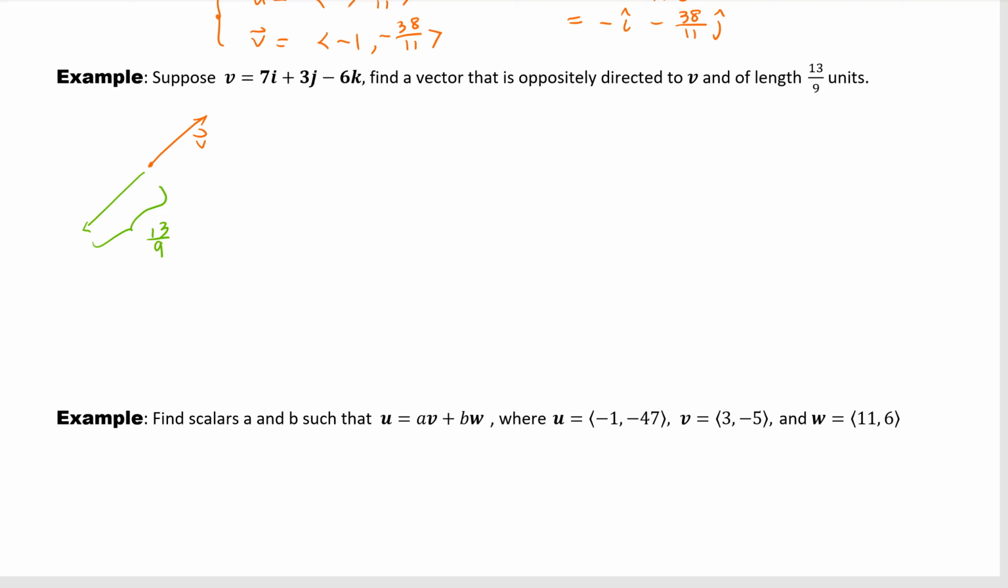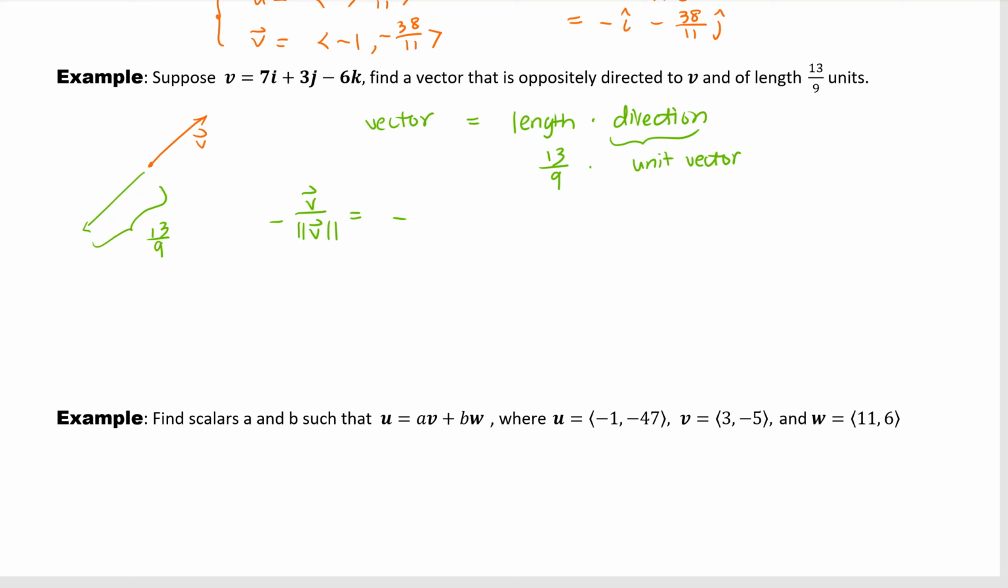Okay, so remember, a vector is, we can think of it as, the magnitude times the direction. For the direction, we can use a unit vector. Here we already know the length is 13 over 9. So we just need to find a unit vector in the opposite direction of v. Do you remember how we find it? That direction unit vector is negative v over the length of v, right?